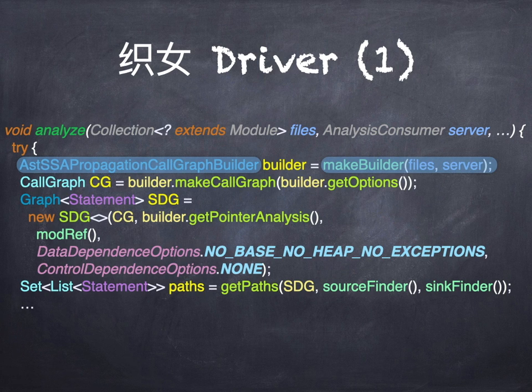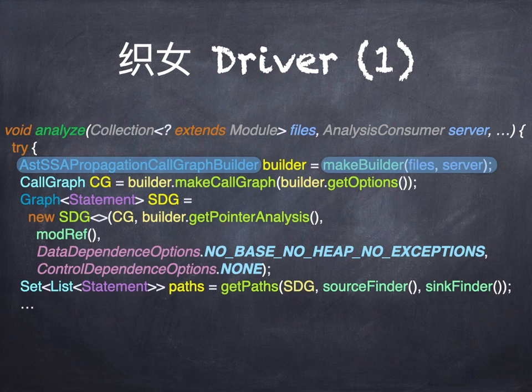This is WALA's abstract class that represents call graph construction and pointer analysis across all the languages supported by WALA. And we have this make builder abstract function whose job is to create a builder for the appropriate language. Clearly, you need different builders for Java, JavaScript, Python, and HTML.